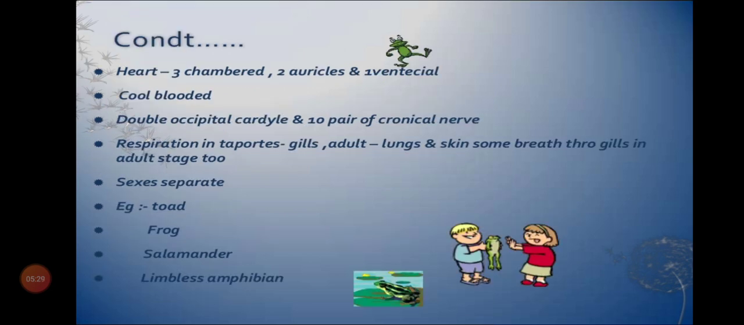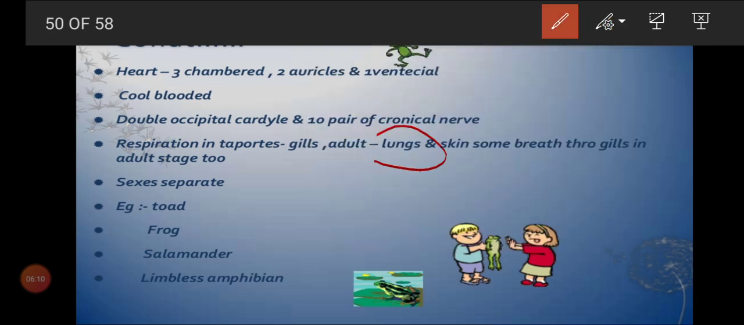And come to the heart. The heart is three-chambered, 2 auricles and 1 ventricle, and this is also a cold-blooded animal. Like Cyclostomata, Chondrichthyes, Osteichthyes, everything is cold-blooded. Even amphibians are cold-blooded animals. And here double occipital condyles and 10 pairs of cranial nerves. So this alone, children, you don't need to remember here. I'll send a flow chart showing how many cranial nerves are present and other characteristics. In that you can compare easily. Now you don't need to bother about that. And here respiration is through gills when they are in the larval stage, and when they are in the adult stage it will respire through the lungs.